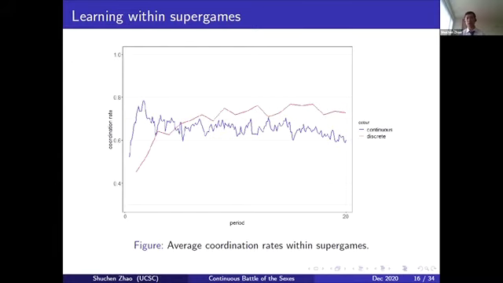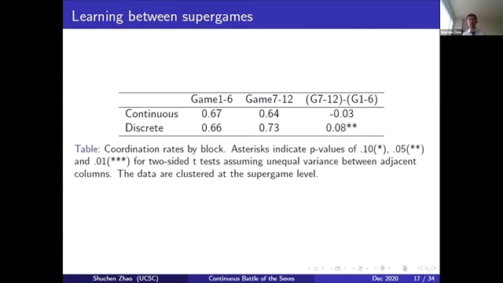This is also true when they learn between supergames. I split the 12 games into two different blocks. Note that they play the 3 matrices twice in each block. As you can see, if we compare the coordination rate in the first block to the second block, they do not really learn in continuous time, but they can carry what they learn from the previous game even after they switch partners in discrete time. The differences are quite significant.